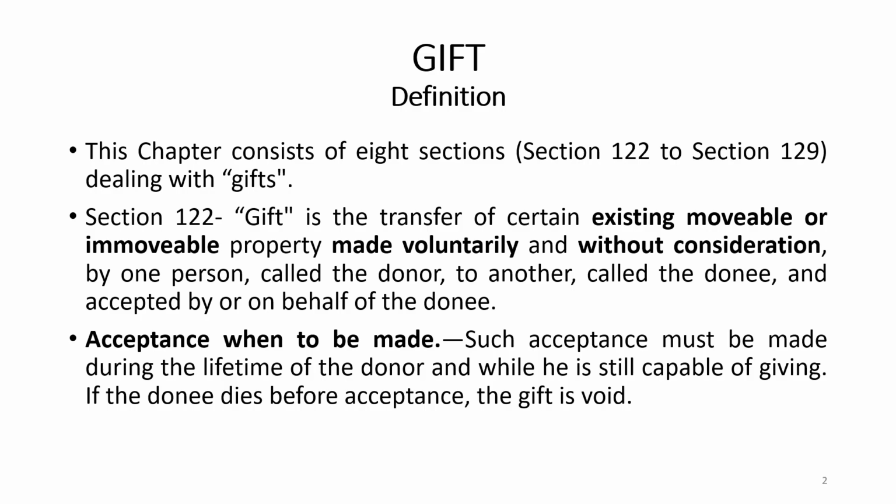According to section 122, gift is a transfer of certain existing movable or immovable property, made voluntarily and without consideration, by one person called the donor, to another person called the donee, and accepted by or on behalf of the donee. Certain is also an important word here.